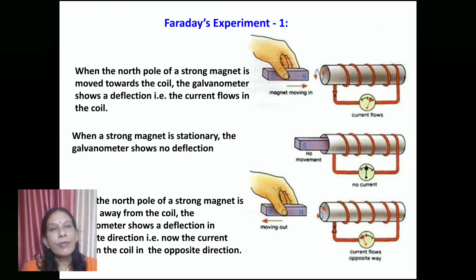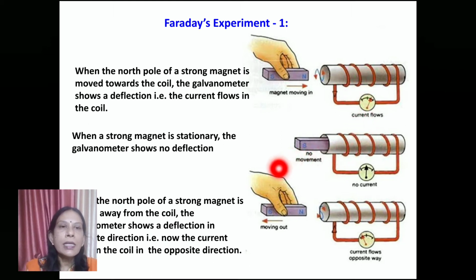Now let's talk about Faraday's first experiment. In the first experiment, there was a coil wound over a cylinder connected with a galvanometer. A strong magnet was there, and in the first case Faraday did an experiment. He brought the north pole of the magnet towards the coil. He observed that there was a deflection in the galvanometer. Deflection in galvanometer means current in the circuit.